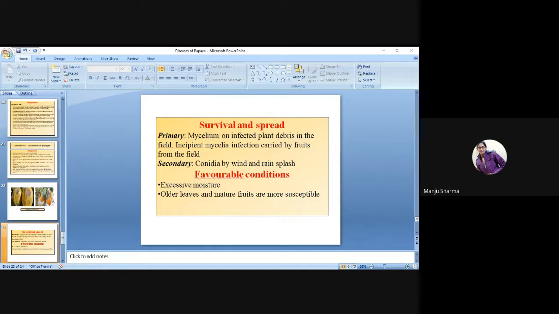Survival and spread of the pathogen: mycelium on infected plant debris in the field, incipient mycelial infection carried by fruits from the field, and the secondary is conidia by wind and rain splash.